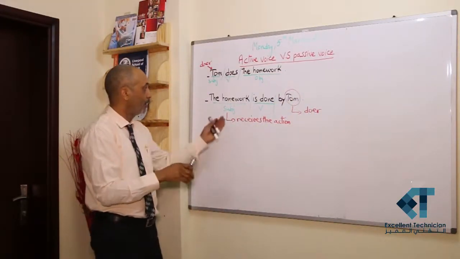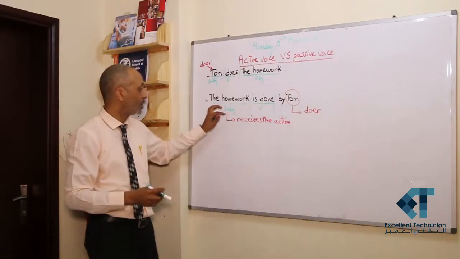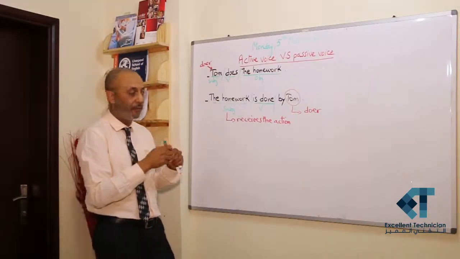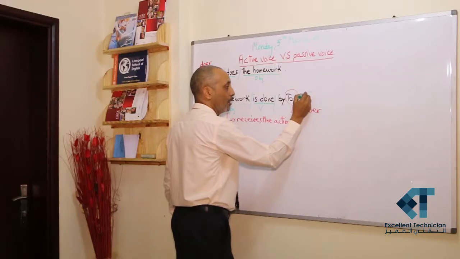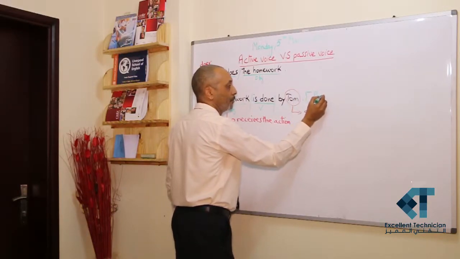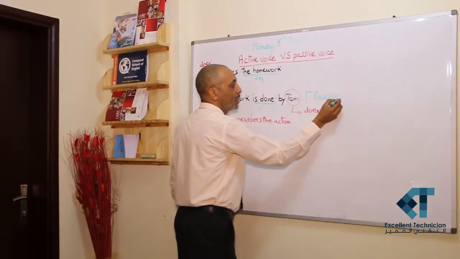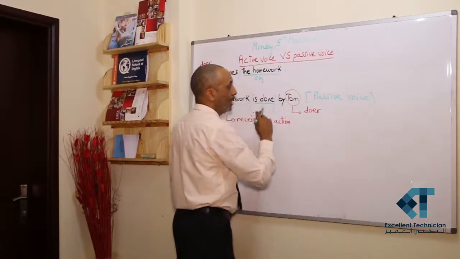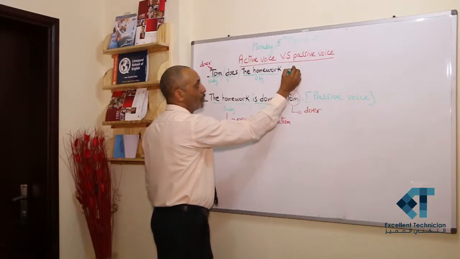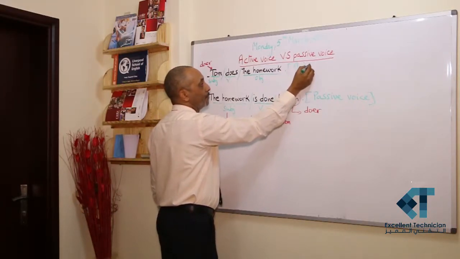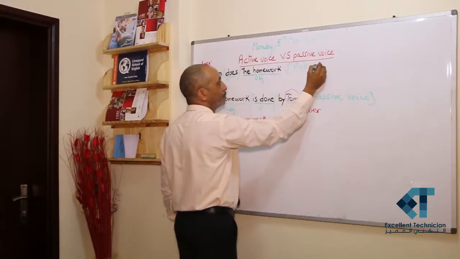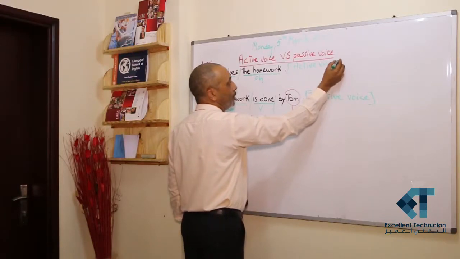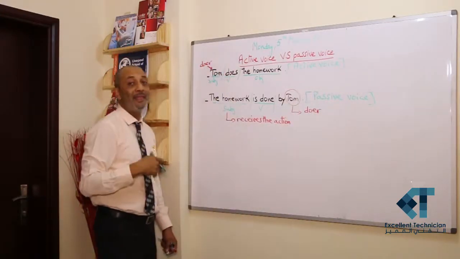This construction, in which the subject receives the action of the verb, is called passive voice. So the verb is in the passive. Unlike the first one, which is in the active voice. That means the verb is in the active form.